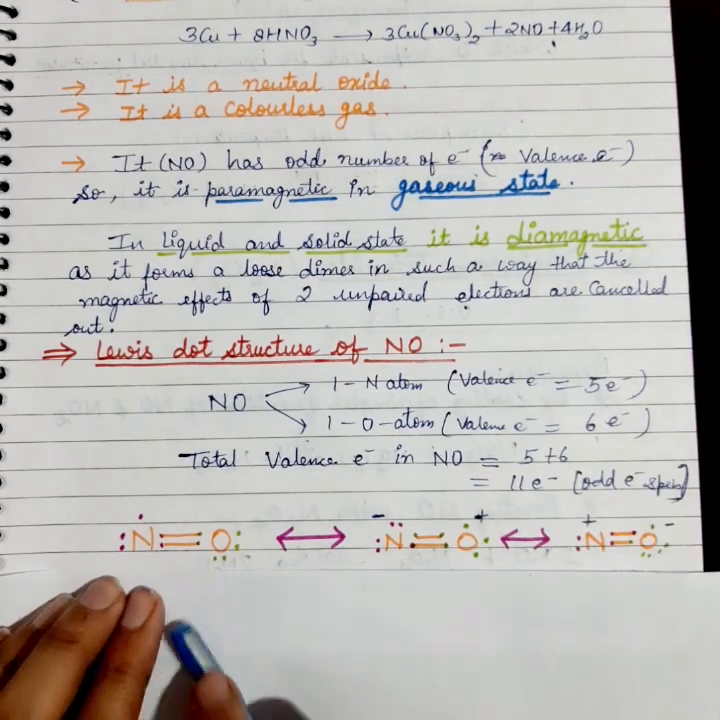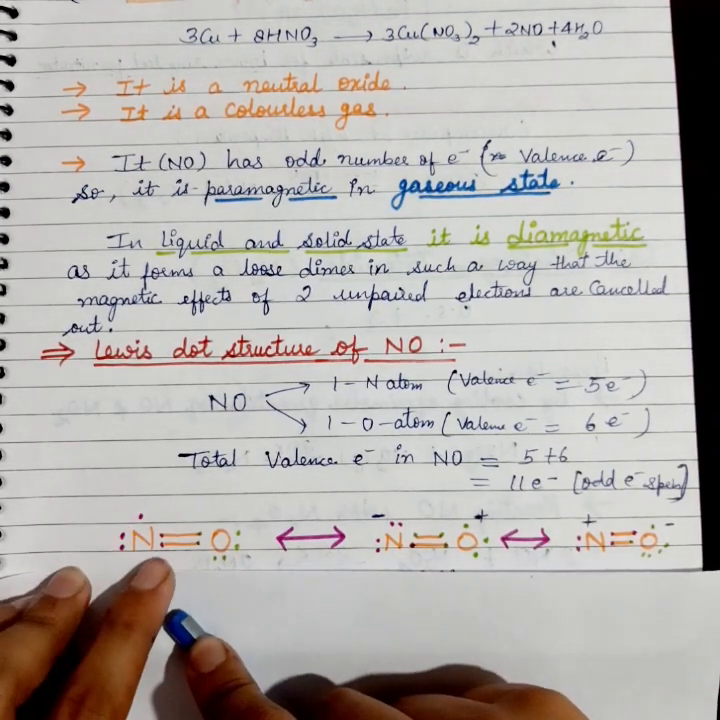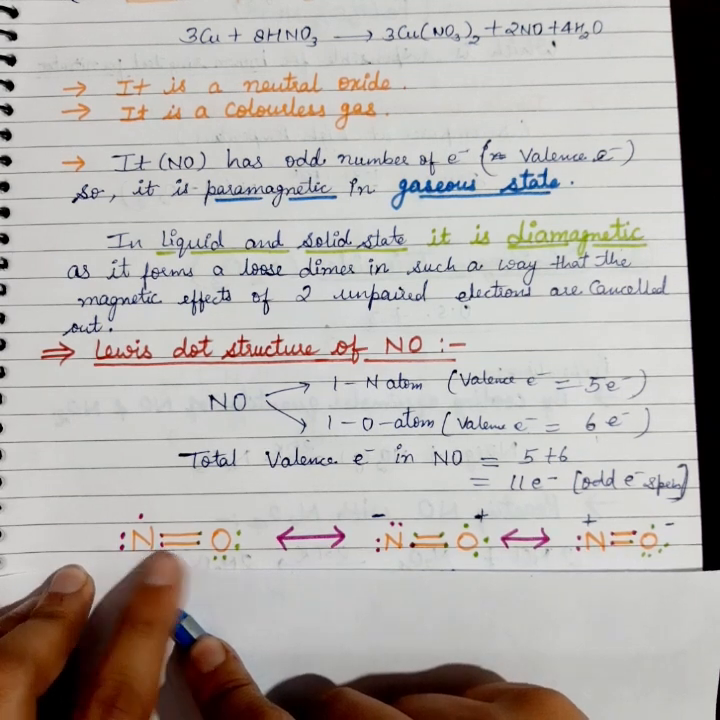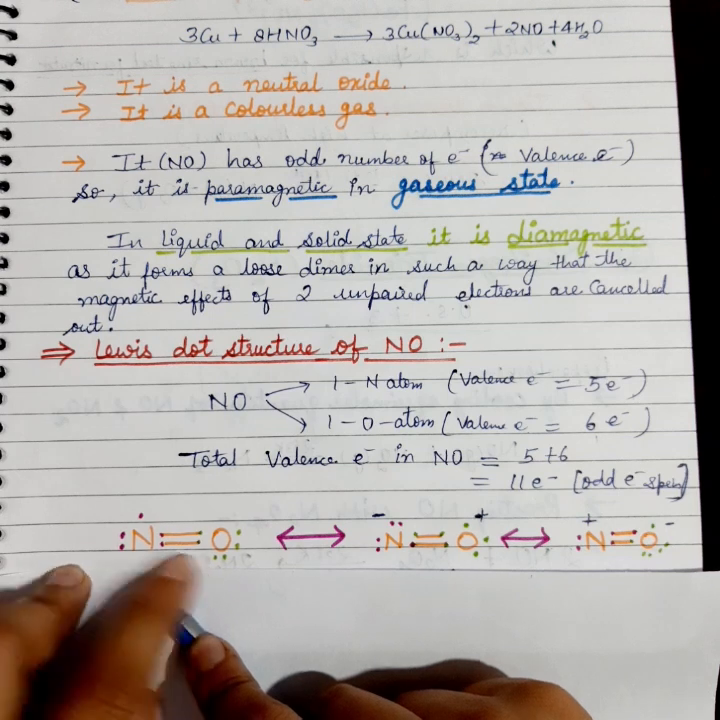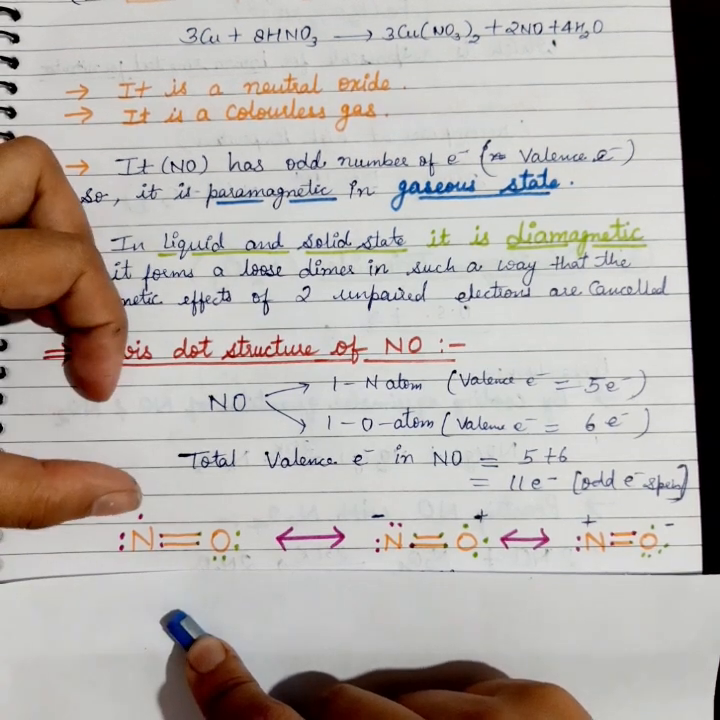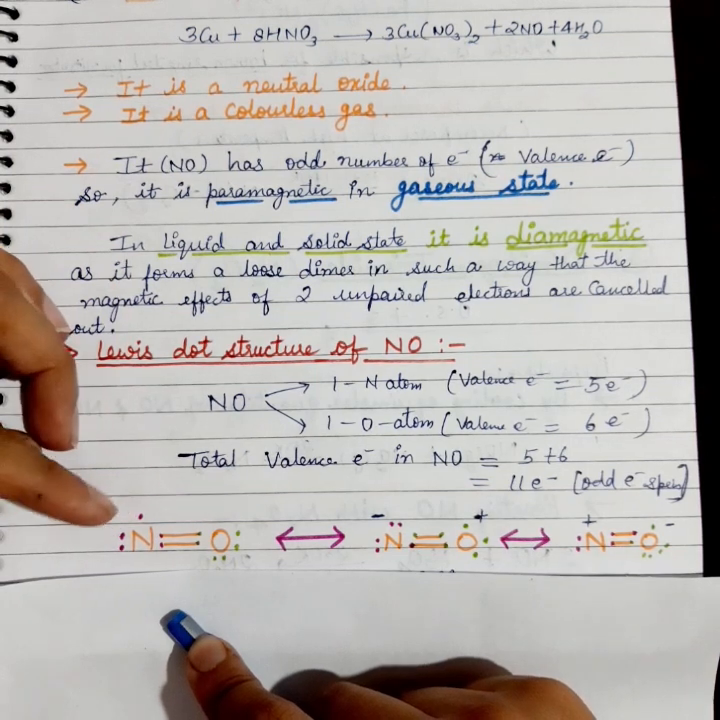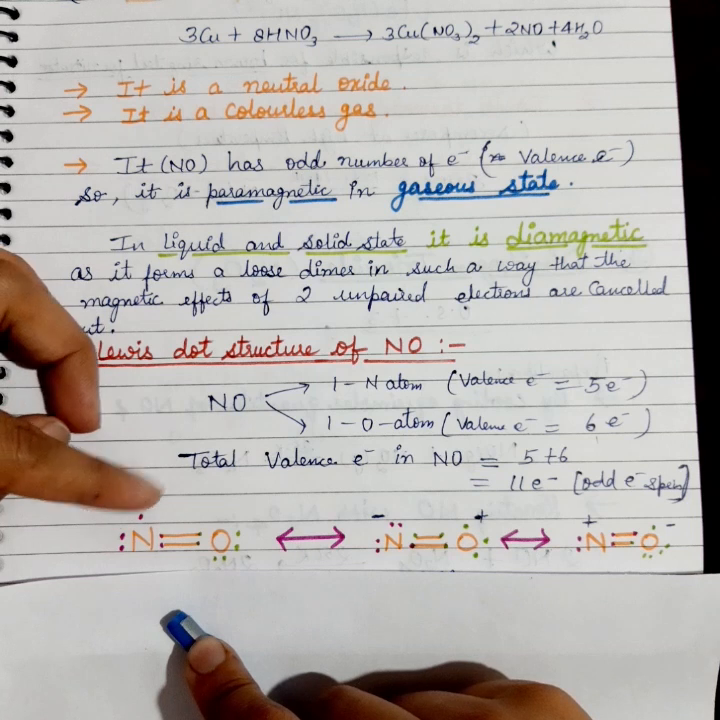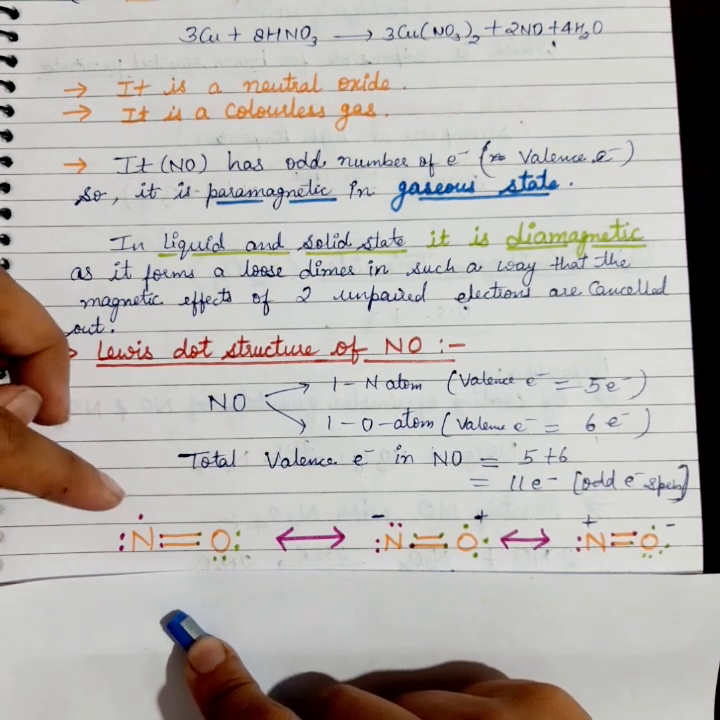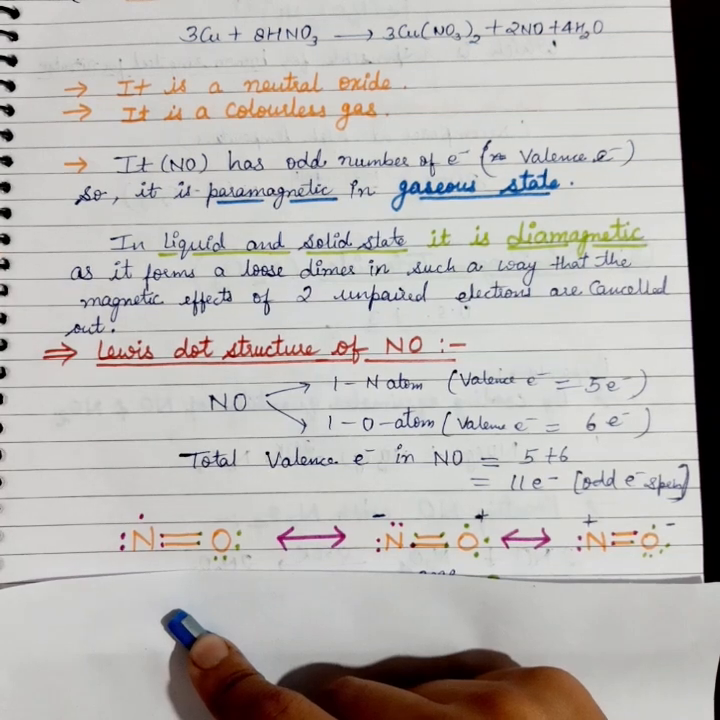As nitrogen has 5 valence electrons, 2 electrons of nitrogen and 2 electrons of oxygen will combine and form a double bond here. And you can see here 1 electron on nitrogen is in a free state. This is a free electron. Due to this it behaves as paramagnetic in the gaseous state, and due to this free electron it is unstable as well.